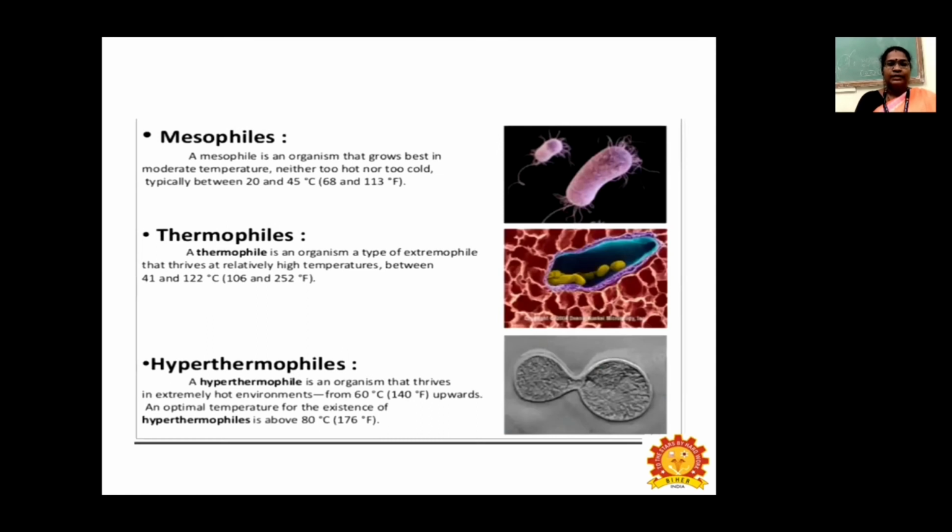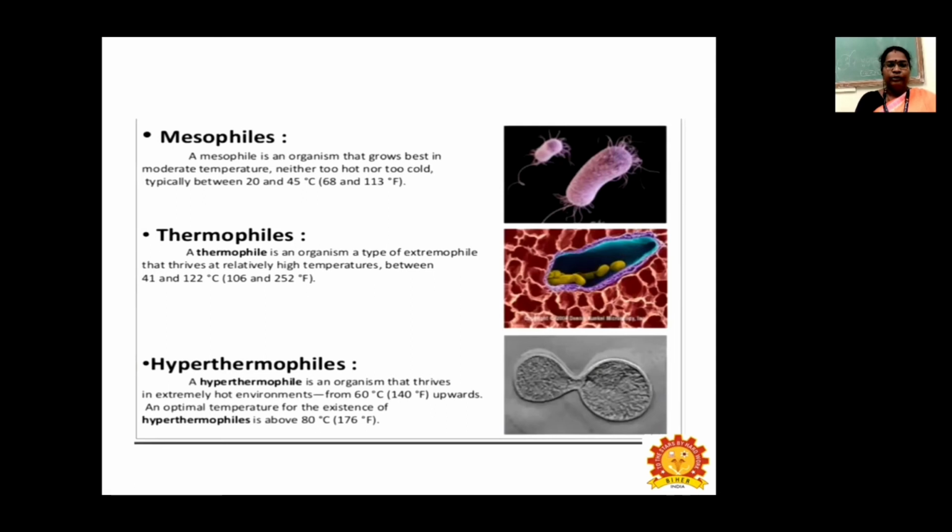Next, mesophiles. A mesophile is an organism that grows best in moderate temperature, neither too hot nor too cold. That is typically between 20 to 45 degrees Celsius or 68 to 113 Fahrenheit. So most bacteria are mesophiles. Thermophiles: a thermophile is a type of extremophile that thrives at relatively high temperature, between 41 to 122 degrees Celsius.